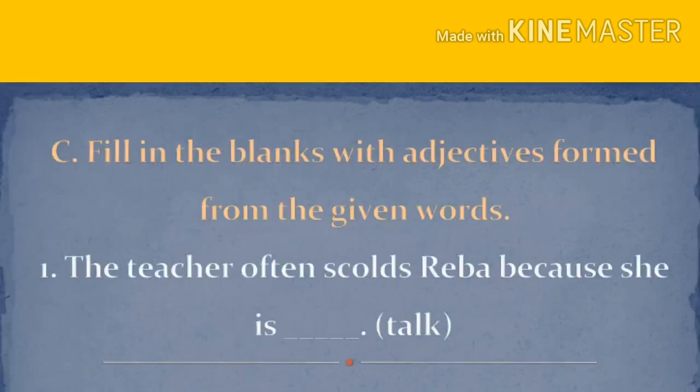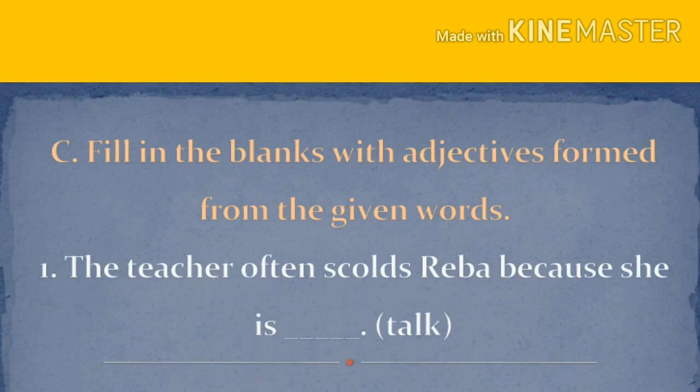Shall we see some exercise sentences for this topic? See the heading. Fill in the blanks with adjectives formed from the given words. The words given for you may be a noun or verb. From that word, noun or verb, you have to change into an adjective. See the first sentence. The teacher often scolds Reba because she is dash.